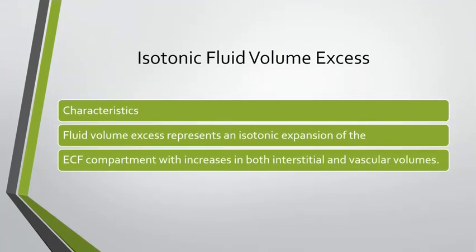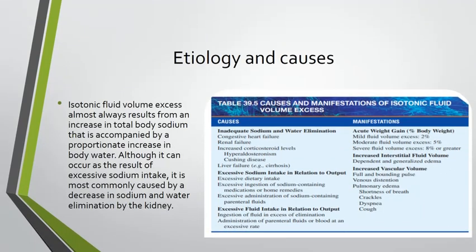Isotonic fluid volume excess is characterized by fluid volume excess representing an isotonic expansion of the extracellular fluid compartment with an increase in both interstitial and vascular volumes. What is the etiology and the causes? Isotonic fluid volume excess almost always results from an increase in the total body sodium accompanied by an increase in body water, although it can also occur as a result of excessive sodium intake, mostly caused by decrease in sodium and water elimination by the kidney.